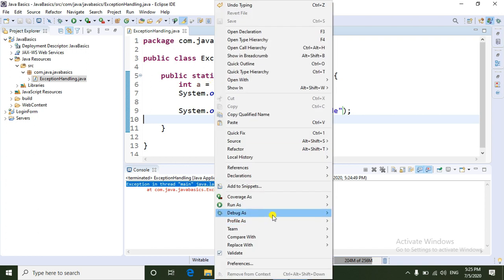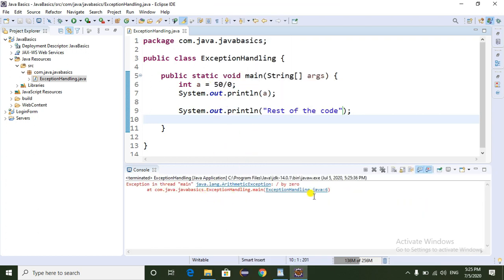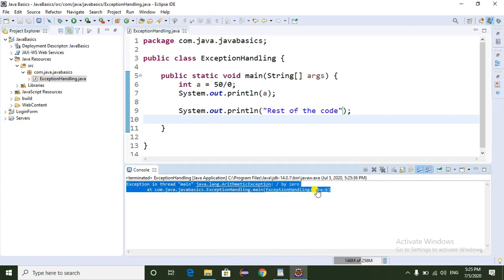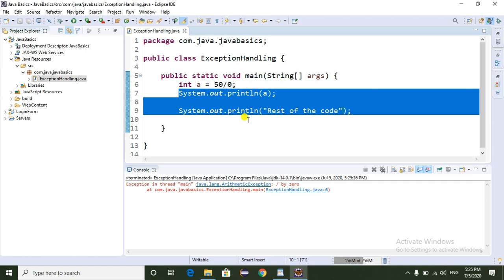Now I am going to execute the program. Here we can see we are getting the exception at the sixth line. Here we are getting the arithmetic exception. That's why the cursor terminates from the sixth line. It will not execute the remaining part of the program.